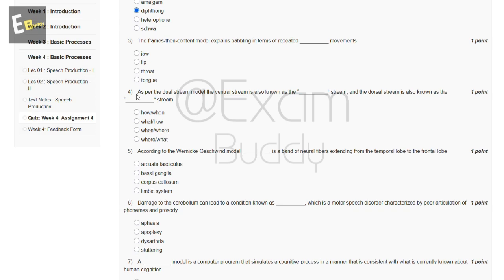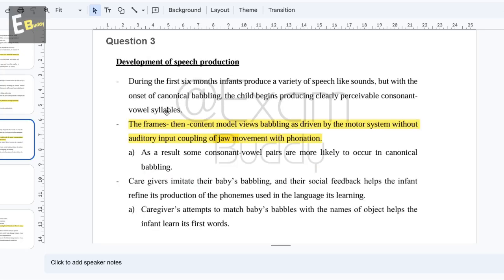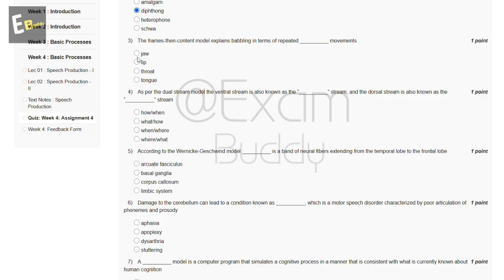Now the third question is: the frame then content model explains babbling in terms of repeated dash movement. The options are: jaw, lip, throat, tongue. Let's check the answer. The frame then content model views babbling as driven by the motor system without auditory input, coupling jaw movement with phonation. So the answer of our third question is A, jaw.